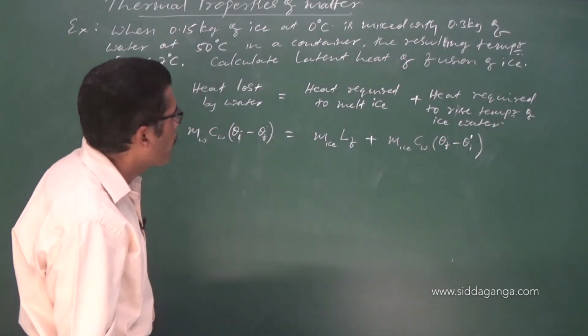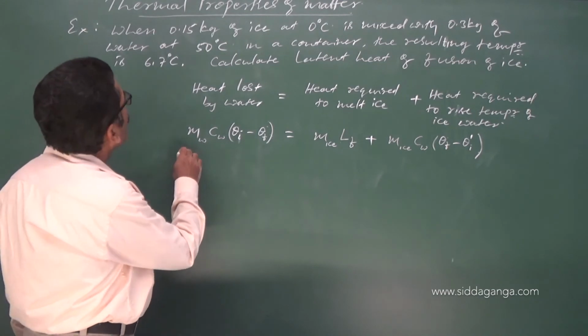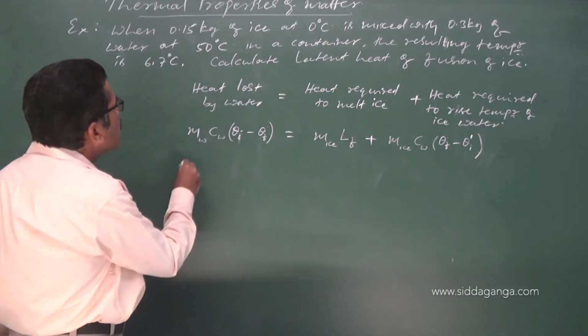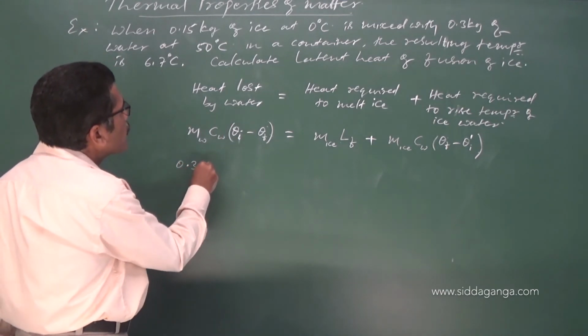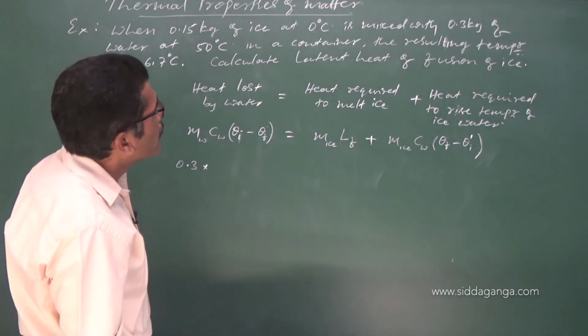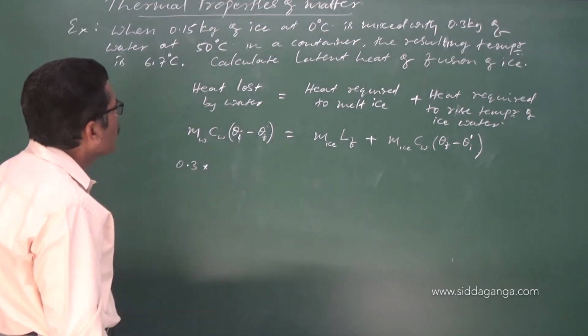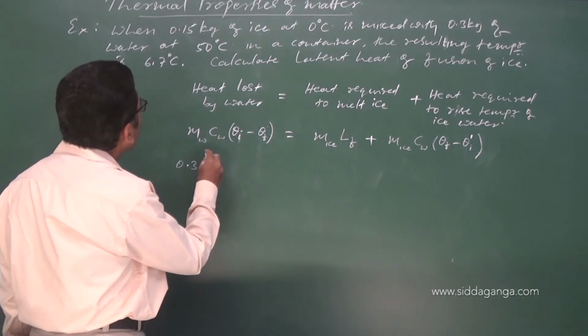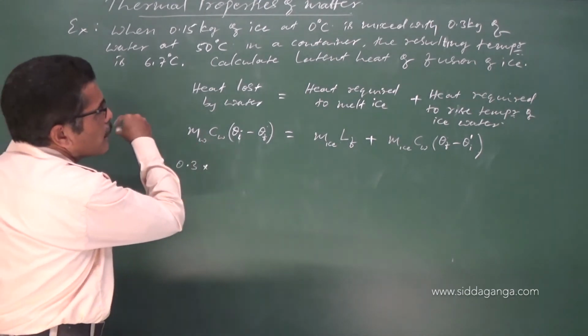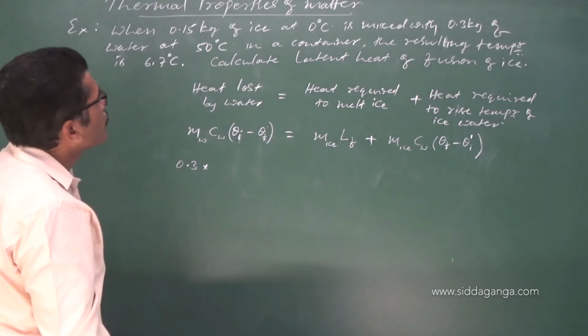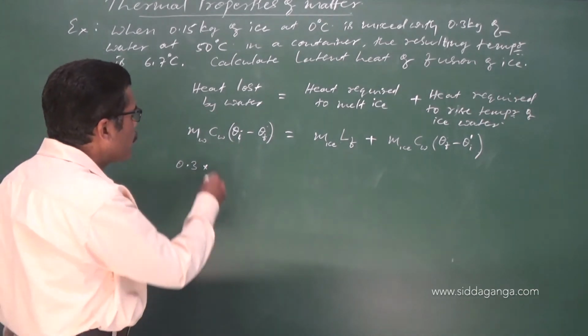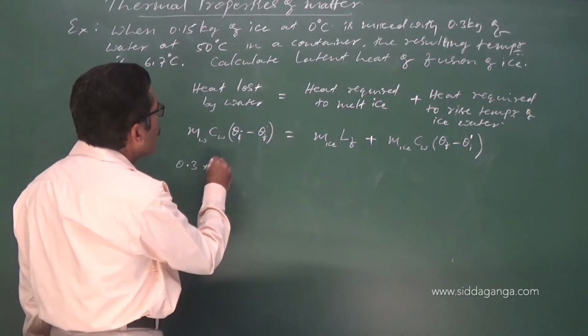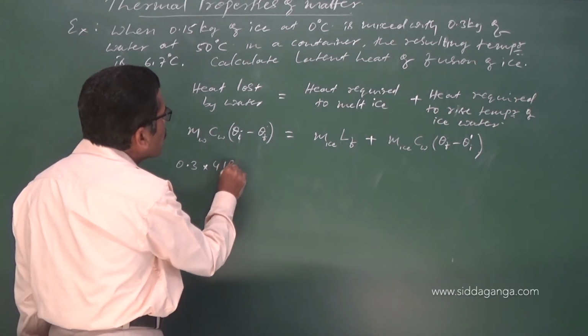Mass of water is 0.3 kg. You know that the specific heat capacity of water in terms of joules is 4186.